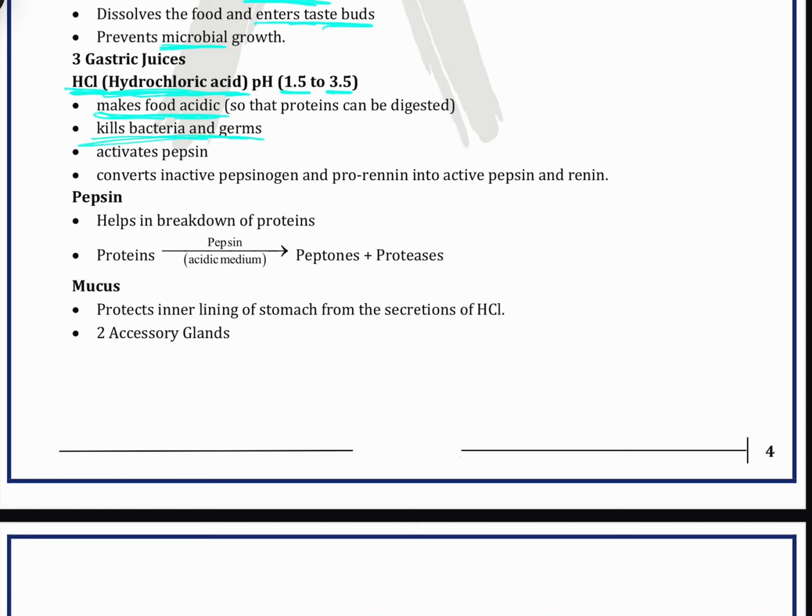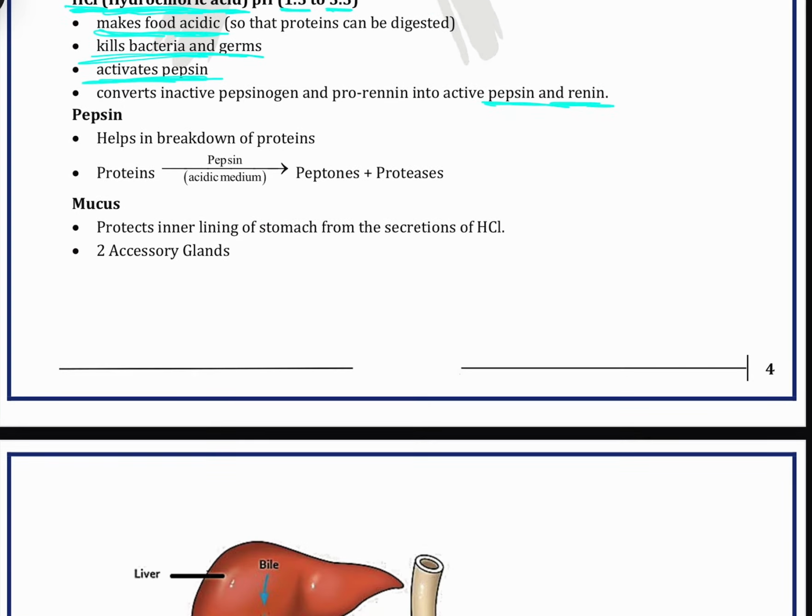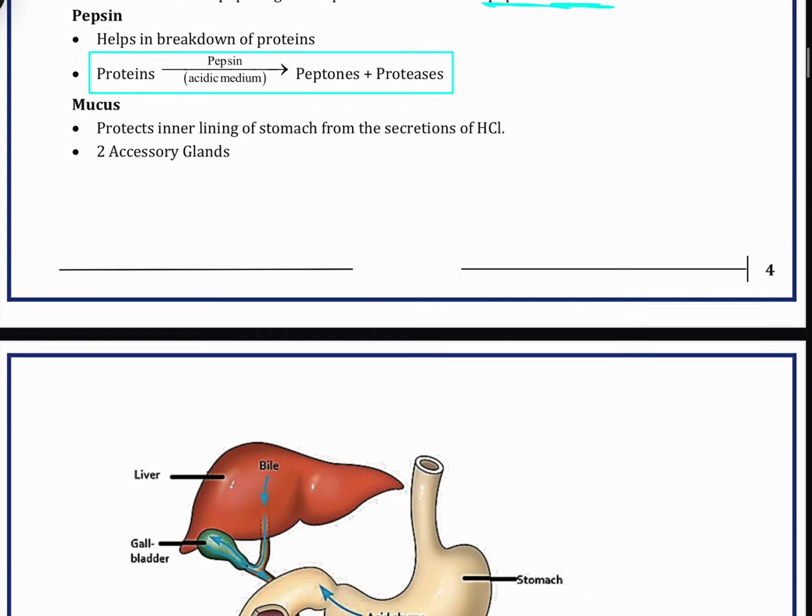It also activates pepsin. This HCl converts the inactive pepsinogen and prorenin into active pepsin and renin. The pepsinogen and renin which are inactive, the HCl makes them active, both pepsin and renin. Then pepsin helps in the breakdown of proteins. This is also a flow chart which we can see here: proteins, with the help of pepsin, break down into peptones and proteases.